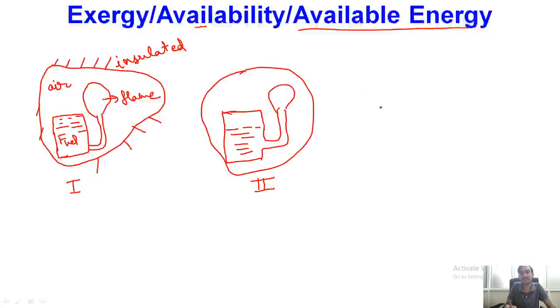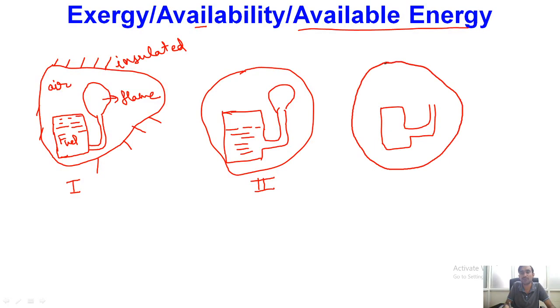Then the third condition we will be considering, where once again we are having the same system, but now let us consider that the entire fuel has actually burned. So now there is no flame because we are having no fuel inside the tank, and the boundary of the system is exactly the same, we have not changed it. So this is stage number 3. So at point number 3 we are not having any fuel, no fuel remaining. And at point number 2 we are having some partial amount of fuel in the tank because a certain amount of fuel has already burned. So this is the physical situation.